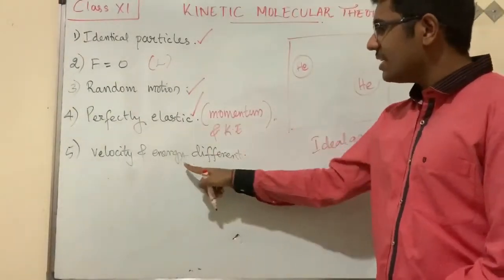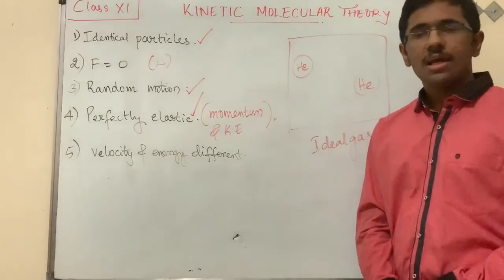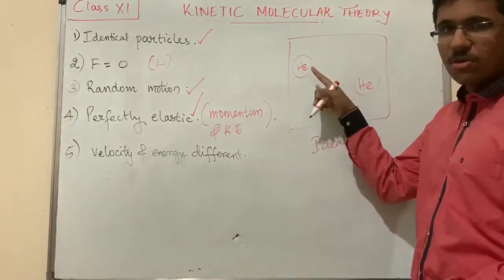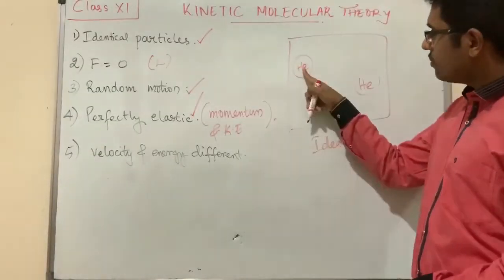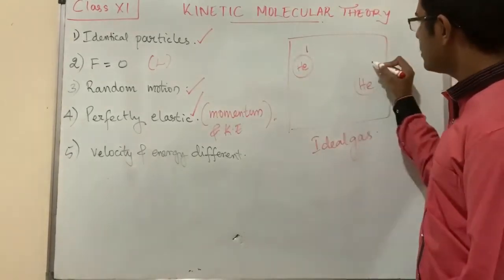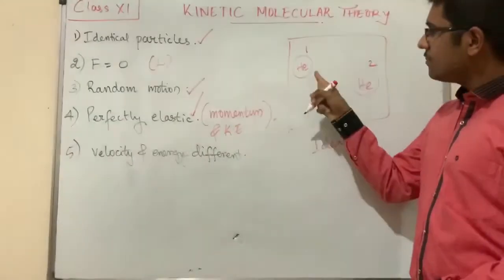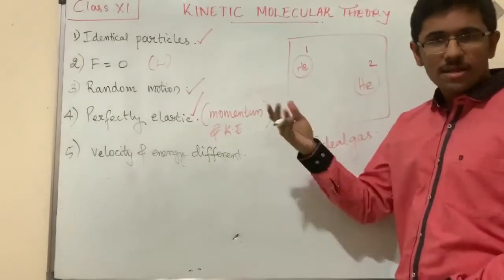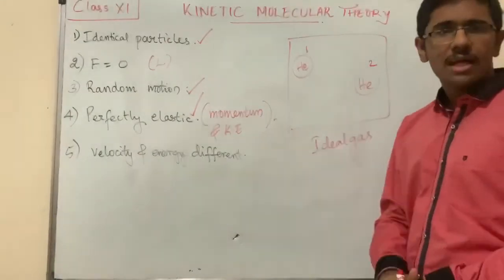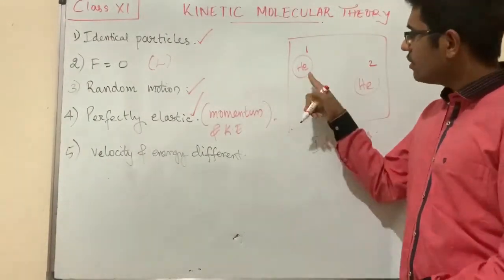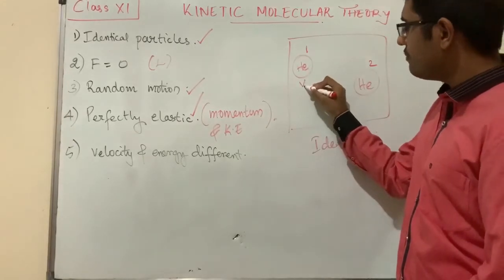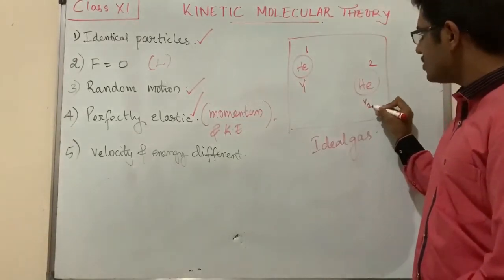Now velocity and energy are different. Let's consider 2 helium atoms or any 2 gas molecules. This is gas molecule 1, this is gas molecule 2. This molecule is moving in some direction, and this may be moving in some other direction with different velocities. So velocity of the first be v1 and velocity of the second be v2.